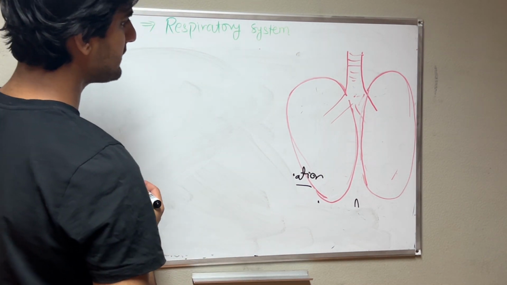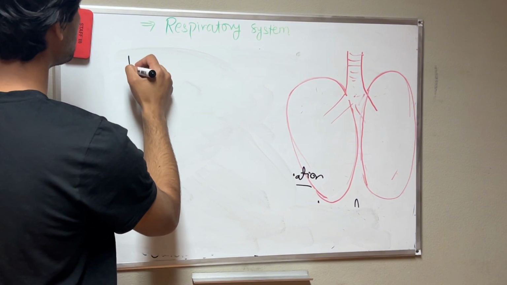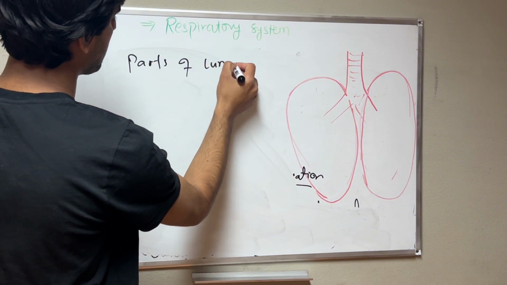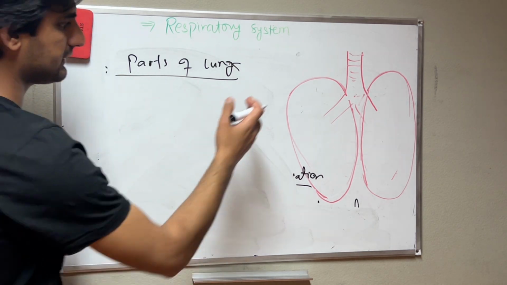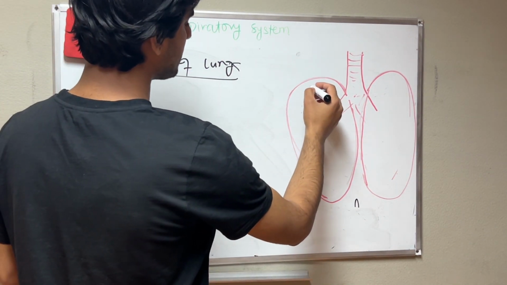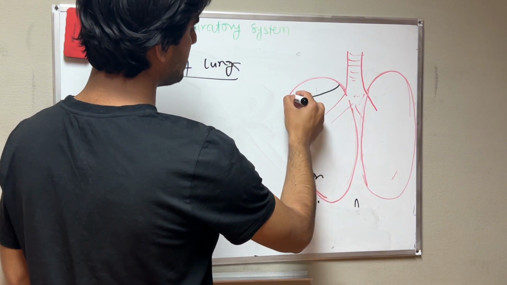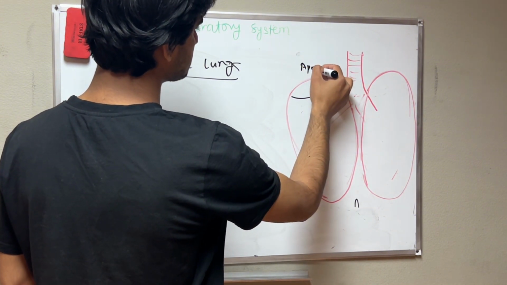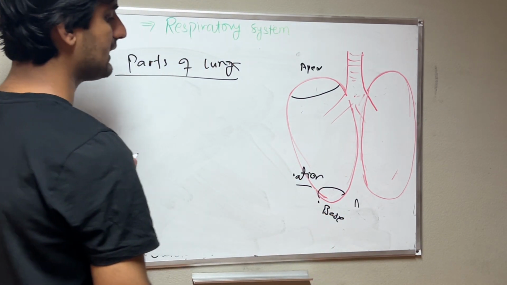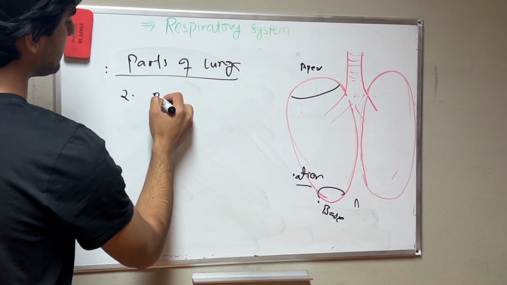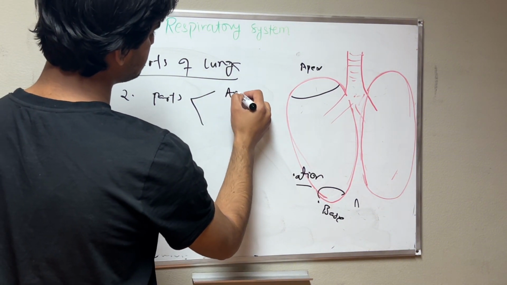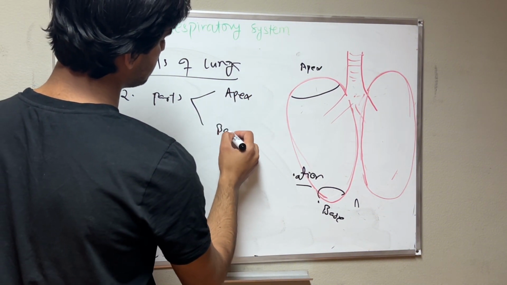Now we need to talk about the anatomy of the lungs. First we need to know the parts of the lungs. This is the right lung, this is the left lung. Here is the apex and here is the base. These are the two parts of the lungs: first the apex and then the base.